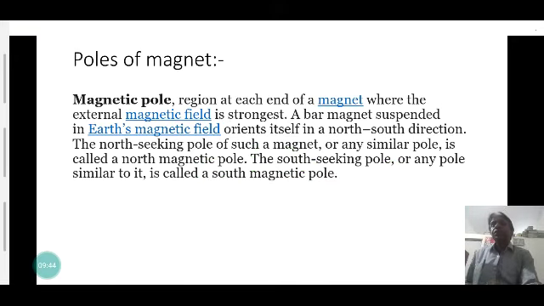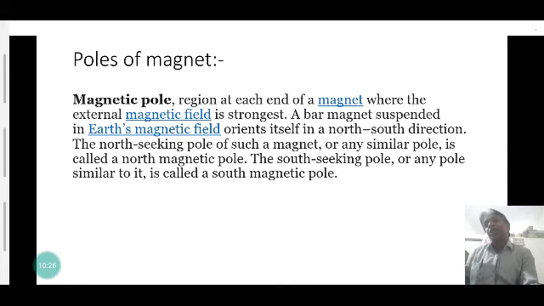There are two poles. The poles are the regions in the magnet where the external magnetic field around the magnet is strongest. A bar magnet, when suspended in the earth's magnetic field, orients itself in the north-south direction. The north-seeking pole of such a magnet, or any similar pole, is called the north magnetic pole, and the south-seeking pole of the magnet, or any pole similar to it, is called the south magnetic pole.